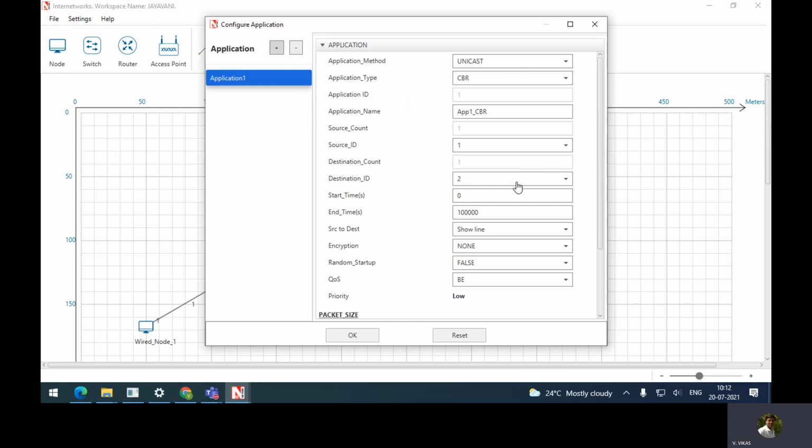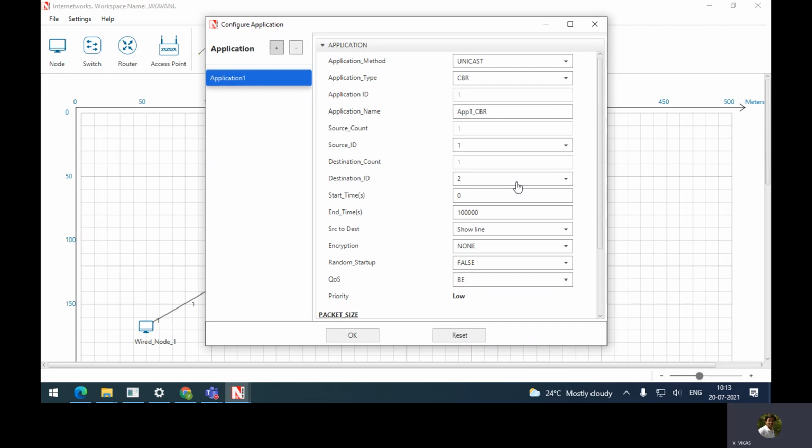See, always remember in NetSim, the identity of the node is given in the sequence in which you place the nodes. It's not like if you are keeping 3 nodes, it will be given 1, 2, 3. Again, if you place 2 switches, it won't give 1 and 2. From 4 it will start. Because in source and destination, the ID can be selected appropriately.